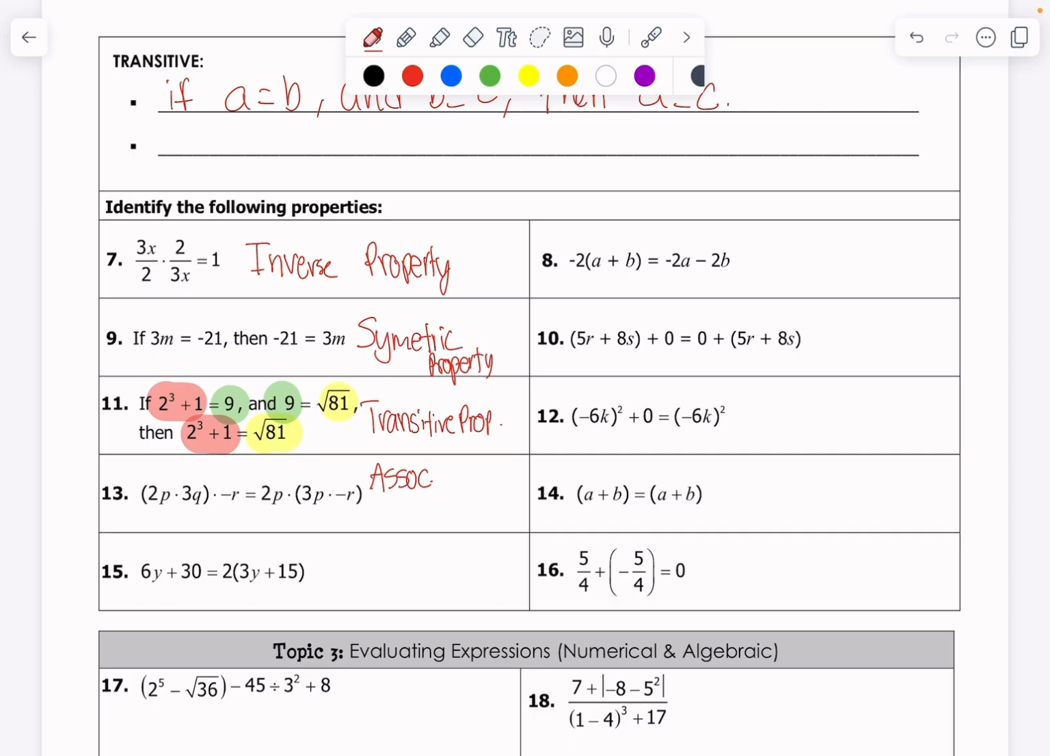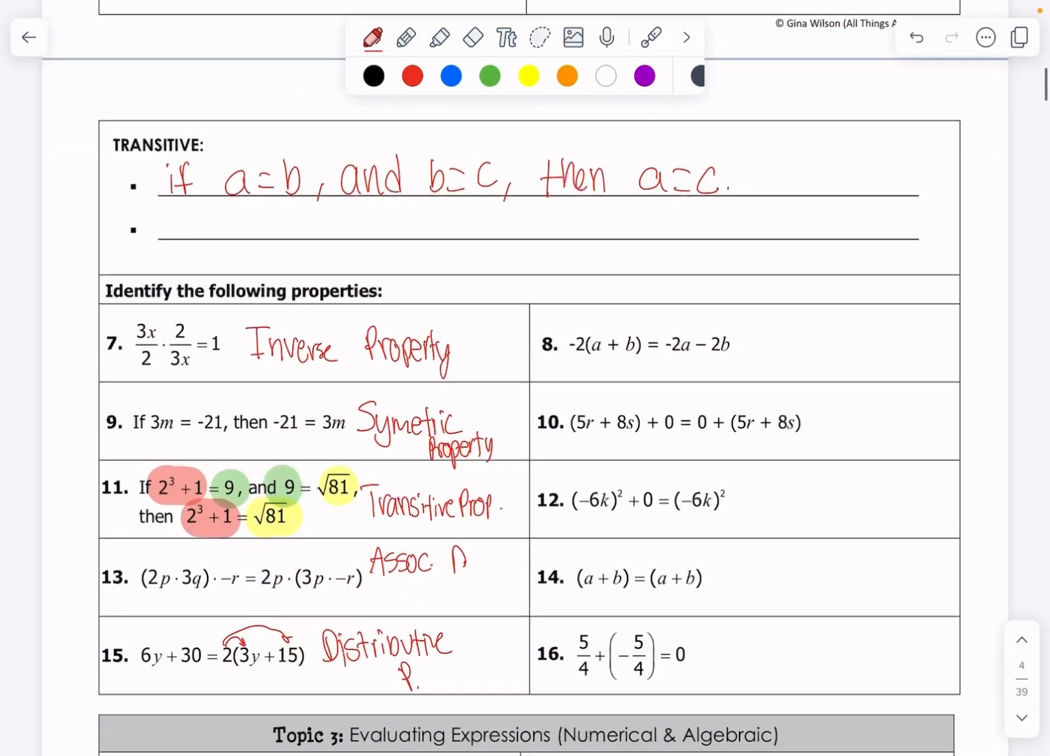Lastly, 6y plus 30 is equal to 2 times the parentheses 3y plus 15. Let's see. It looks like they just used the distributive property to distribute this to both of the elements inside the parentheses. And so this is just going to be the distributive property. Okay, that was topic number 2, which was all about the properties.